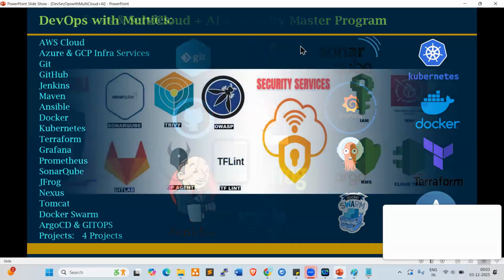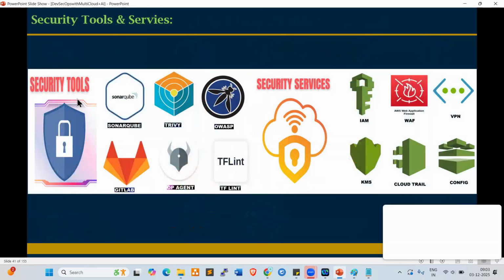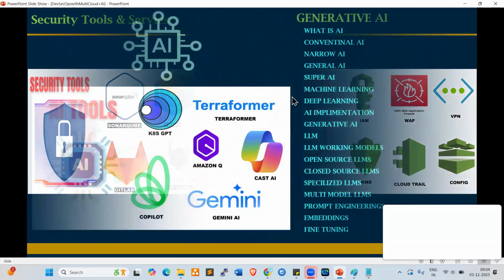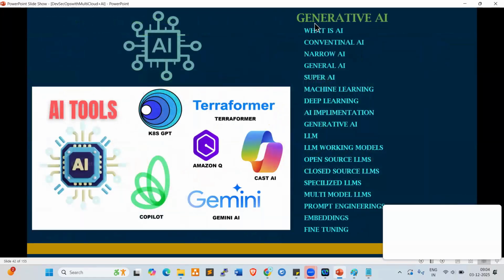Look here, everyone. These are the security rules. Our course is DevSecOps, right? These are all security tools that will be covered in our course: SonarQube, Trivy, OWASP. And also look here, AI tools. These are the AI tools and AI services. Generative AI will all be covered in our course.